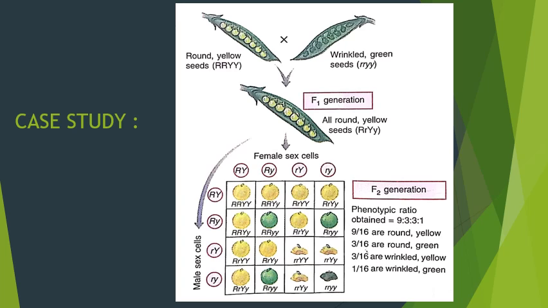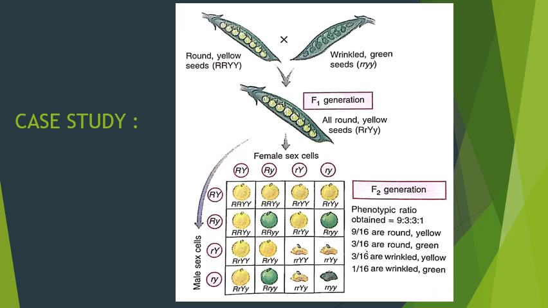The third one with the same gamete, capital R, small y crossed with small r and capital Y, gives capital R, small r, capital Y and small y. Again with the same gamete, capital R, small y crossed with small r, small y, which gives capital R, small r, and small y, small y.